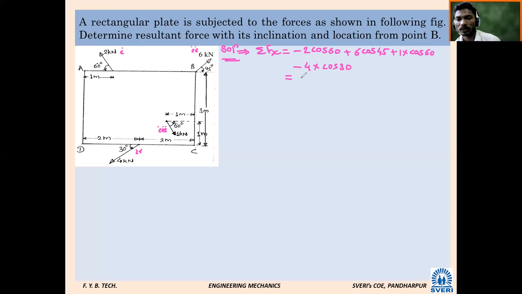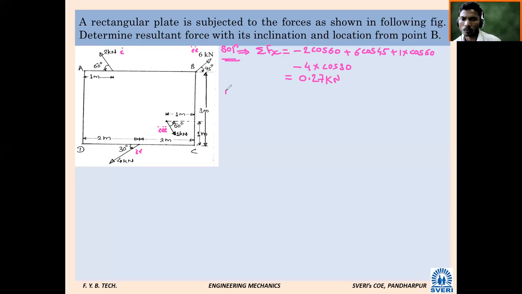Tell me the answer of summation Fx first. Calculate and tell me, is it positive or negative? It is positive, 0.27 kilonewton.